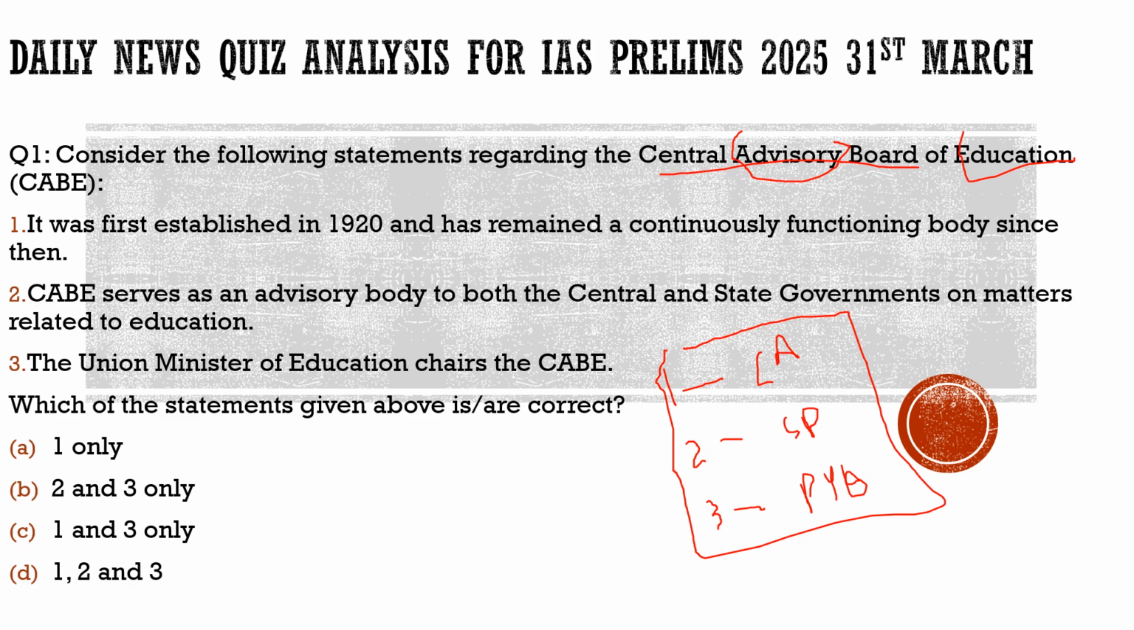So here we have to solve the question with respect to the Central Advisory Board of Education. Let's solve it. First statement: it was first established in 1920 and has been renamed and has remained a continuously functioning body since then. If you look at this question and don't have proper knowledge about it, you would feel something is fishy with this statement. You would feel that something is wrong with the phrase 'continuously functioning body'.